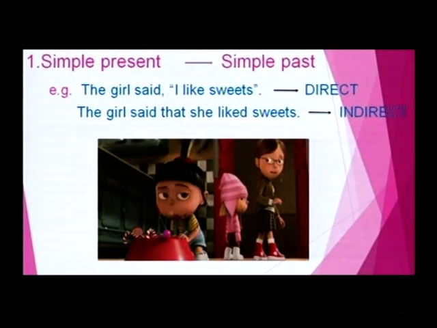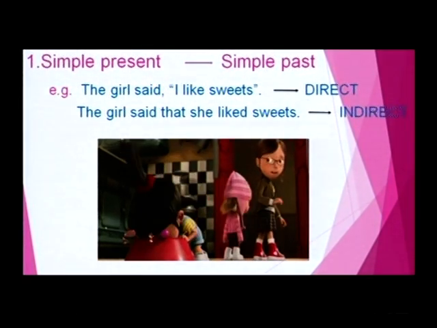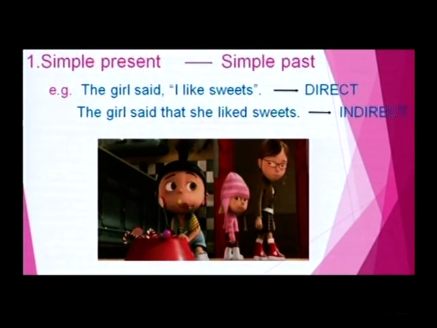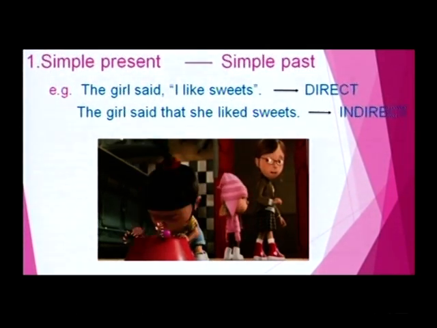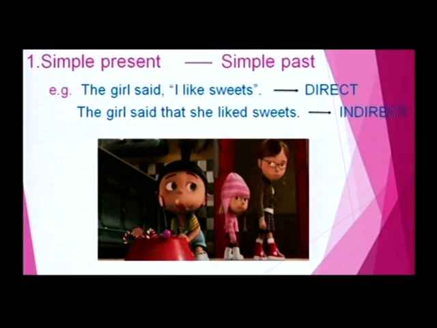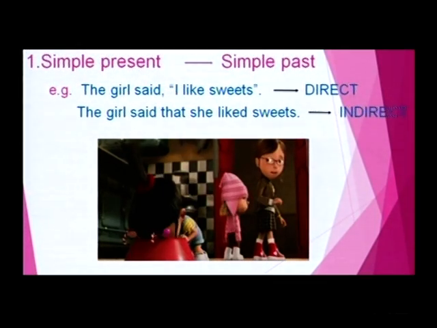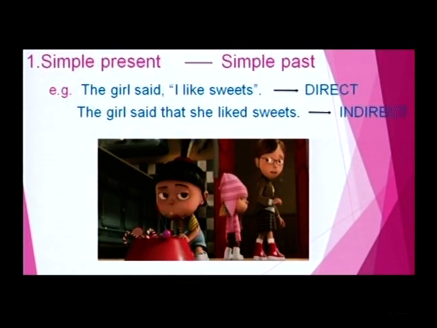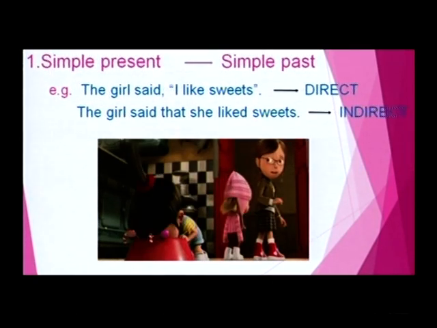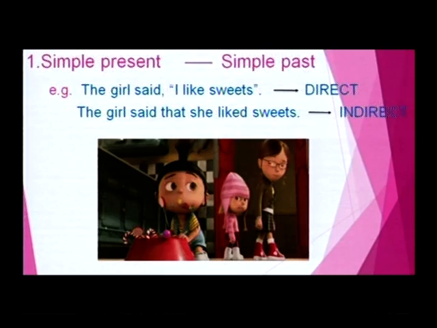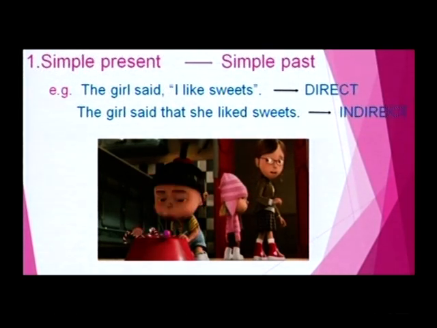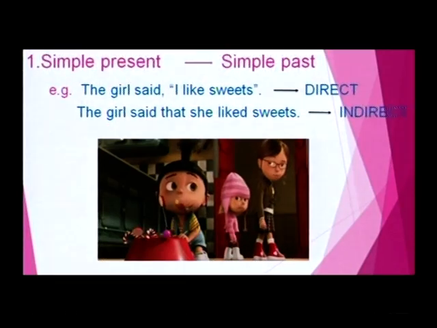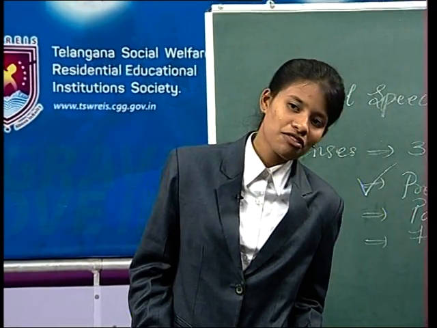The girl said, I like sweets. That is obviously in a direct speech, because the comma and the quotation marks were there, and the capital letter I, it is preceded by the statement, and this is the direct speech. Then while changing into the indirect speech, it changed into the simple past. How? Let us see. The girl said that she liked sweets. What are the changes affected? The conjunction that is used, and the pronoun I changed to she, and the like in the present tense changed to the liked in the past tense. So, this is one of the examples for simple present tense changing into the simple past. Clear my dear friends? Yes.